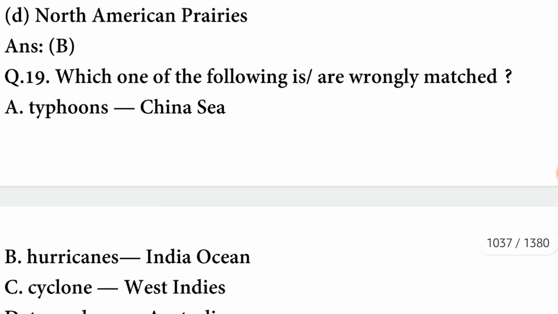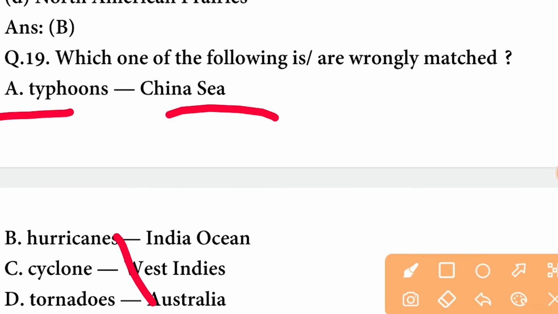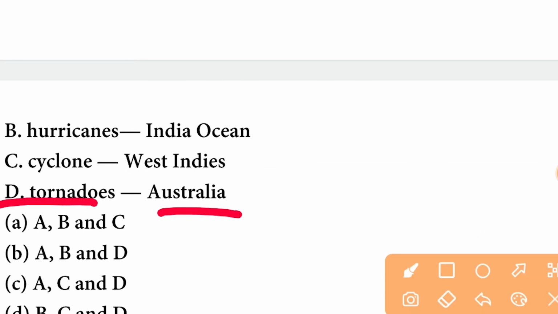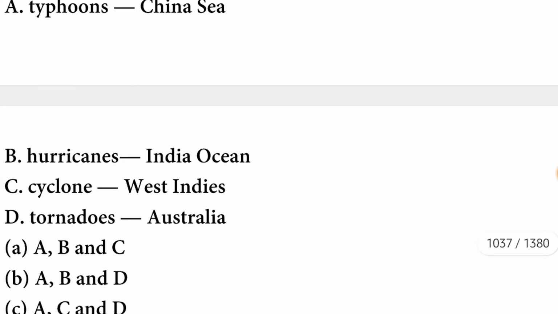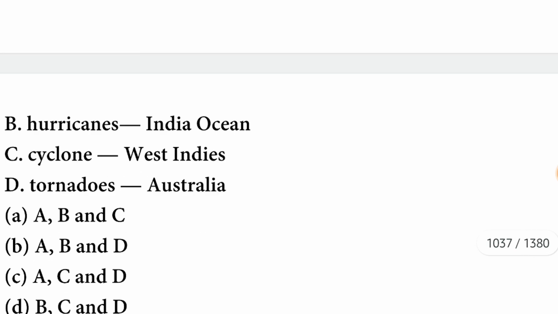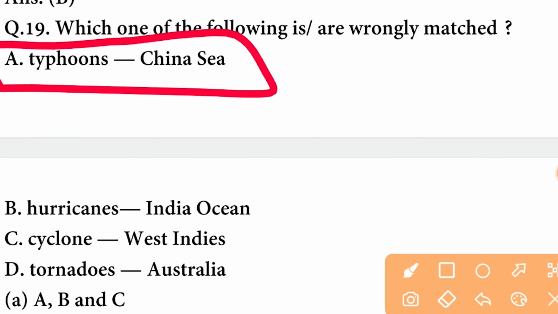Which one of the following is wrongly matched? The first is typhoon, China Sea; hurricanes, Indian Ocean; cyclone, West Indies; and tornadoes, Australia. The names of cyclones are different in the other places, so the wrongly matched are B, C, and D. Only the first one is correctly matched.